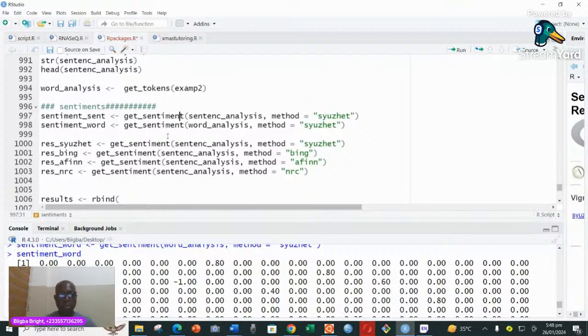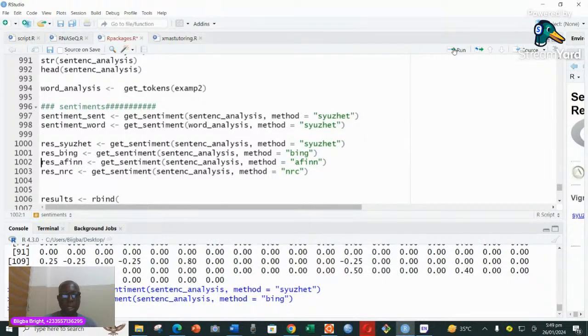I want you to get the basics right, and so I'm using the default here. There are other methods that we can use. People have written different algorithms as to how to get the sentiment. So one is Bing, one is Afinn, and then one is NRC. And so that's how it is.